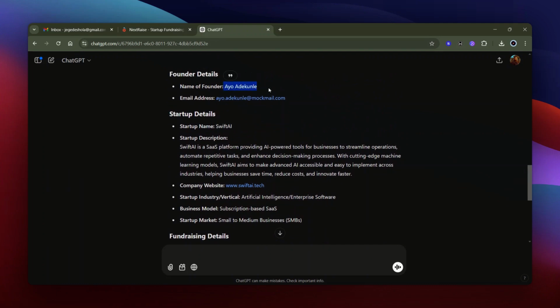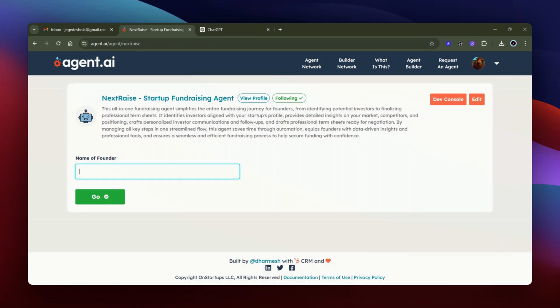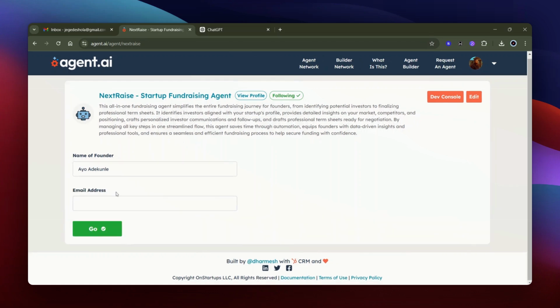So let's start. Enter the name of the founder. And then it takes a couple minutes for us to get the info, because the output from NextRaise shows you an output here. Then it also sends an output to the email address that you use. That way you have all the details ready to use right in your inbox. So I'm going to be using my email address to show you how that works too when it outputs to your email.